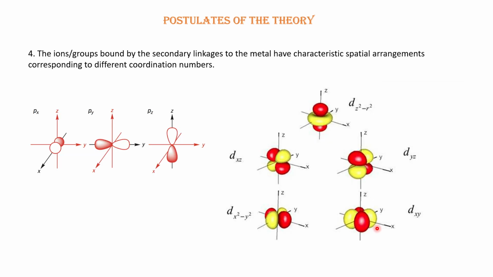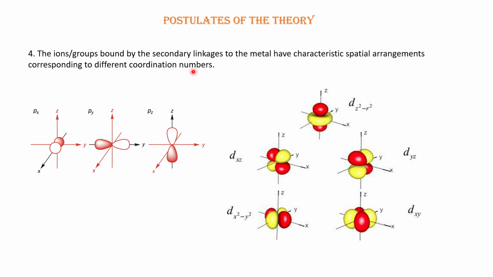I think you have understood this fourth point now: ions or groups bound by secondary linkages, which satisfy the secondary valency of the metal ion, have characteristic spatial arrangements corresponding to different coordination numbers.